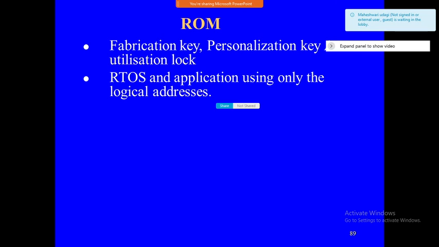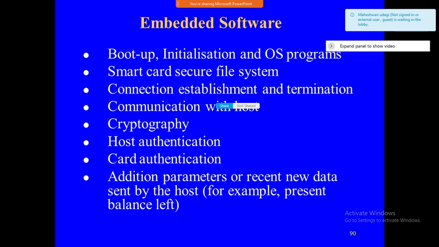Here fabrication key, personalization key, utilization logs, all these things will be there, and the RTOS application codes, all together are going to be stored in the ROM memory.